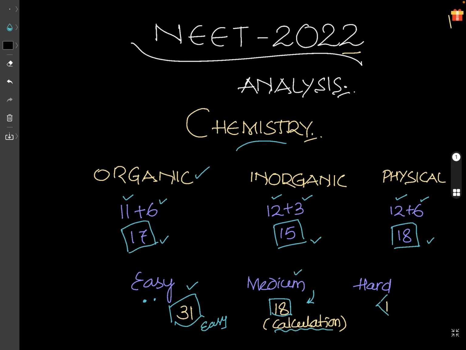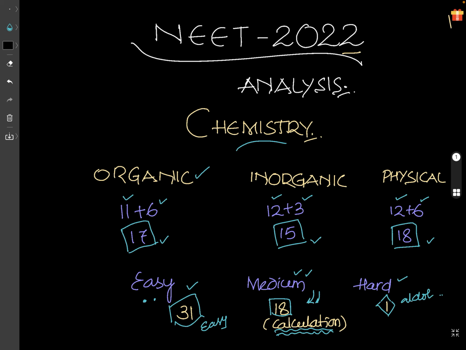Hard, I consider only one question, the aldol condensation question. It is not that hard, but the options and the given question may take some time, so I took it under the hard category. For medium, I have taken the calculation parts. If you are very good at calculations, you may feel these are also easy questions. But the most interesting point is that the paper is a little lengthy. No direct questions are there. Most of the questions are either with many options, matching type, statements type, or assertion reason, so it will take some time.